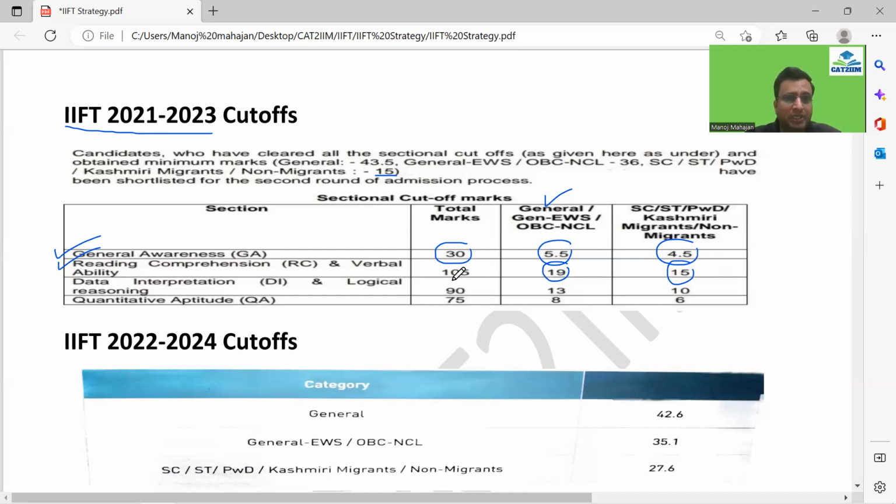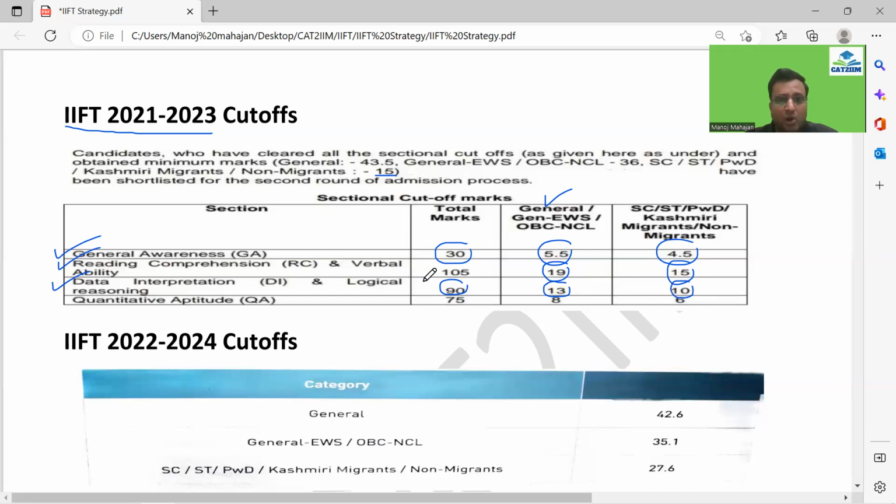Now, the logical reasoning and the DI are clubbed together, guys. You have 30 questions. Again, the marking scheme is +3 for every correct and 1 deducted for a wrong answer. So the section is a total of 90 marks. Look at the cutoff, just 13, my lucky number. That translates into about 5 questions correct to clear the cutoff. For the other categories, it was 10, guys.